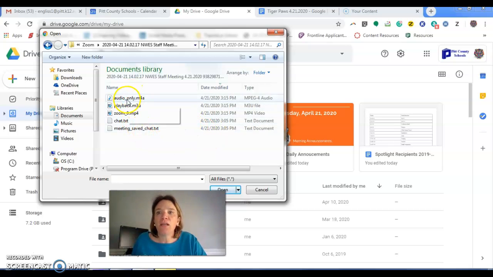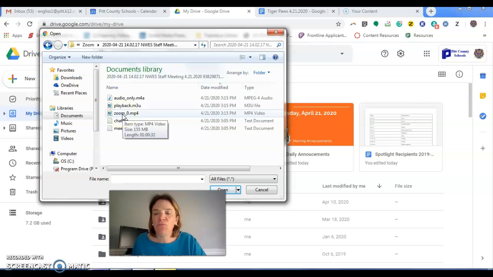This is the audio only file, the file that would just be the audio of the meeting. The Zoom _0.mp4, that's the video file. That is the MP4 video file, which is what I choose to upload. The other things in here are the chat text and the meeting saved chat text. Those are the text transcripts of any chats that were sent during the meeting. So I'm going to go ahead and show you how to upload the video file.